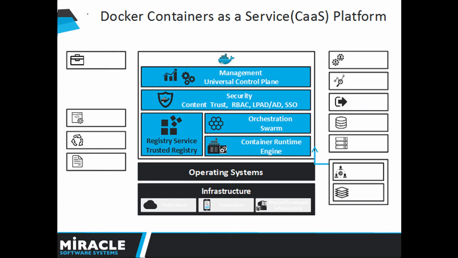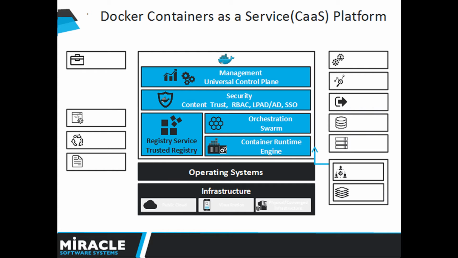We can deploy, manage, and scale our containers, and also we can do monitoring, logging, networking, and volumes, etc. And also we can do continuous integrations on top of Docker Universal Control Plane.